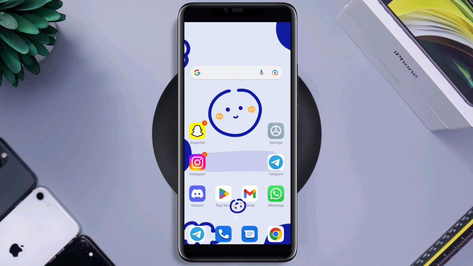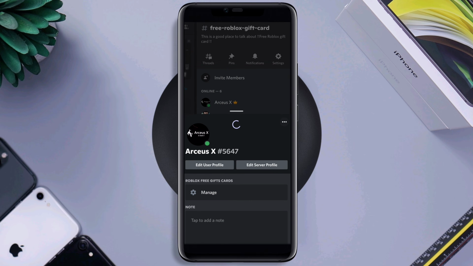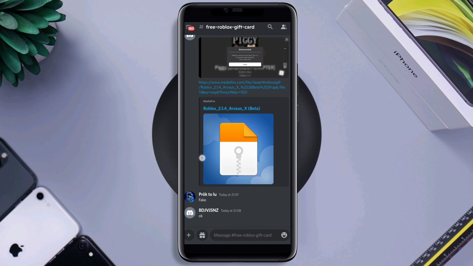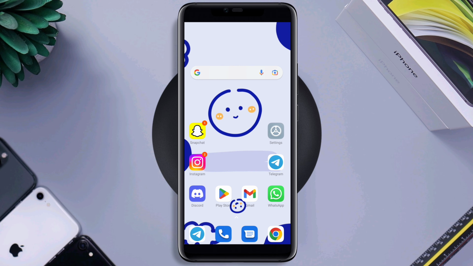Now, second, if you're only a member who can't join through a link, you need to contact the admin of that server and tell them to recreate the Discord link so that you can join. So guys, this is how you can solve the Discord invite link issues on Discord.